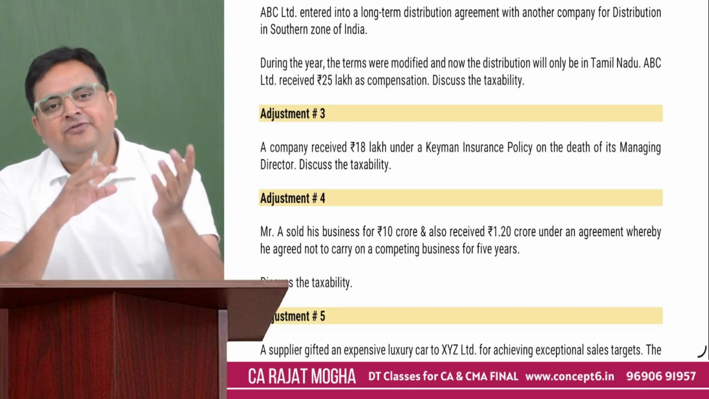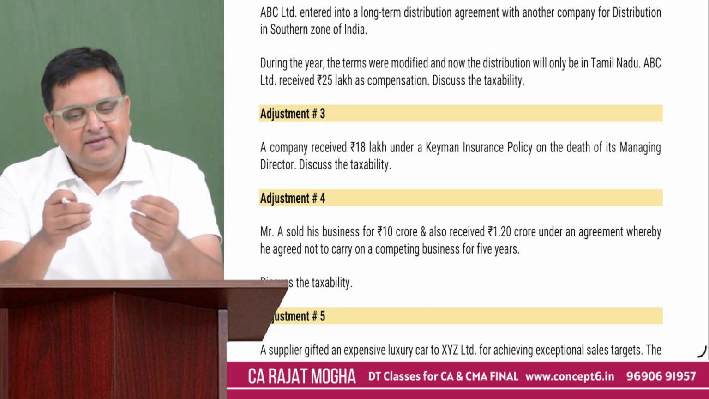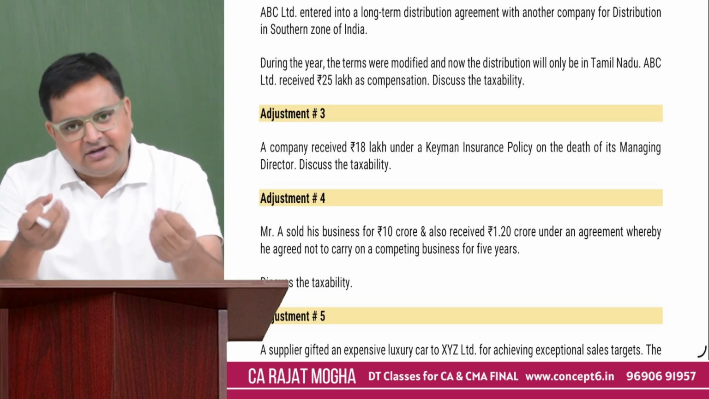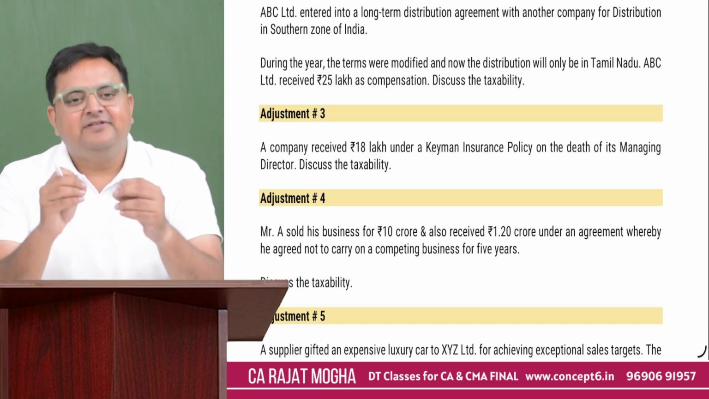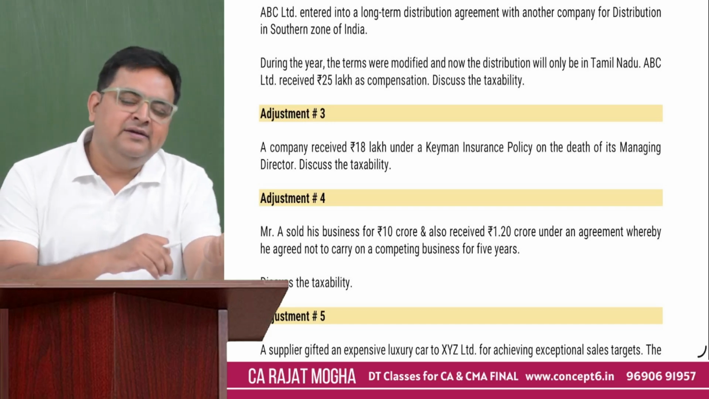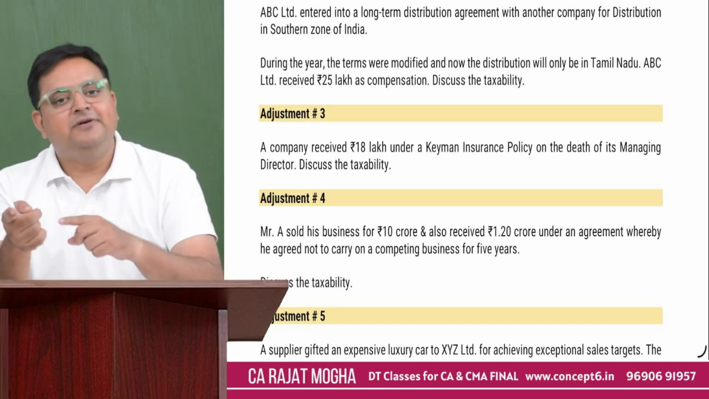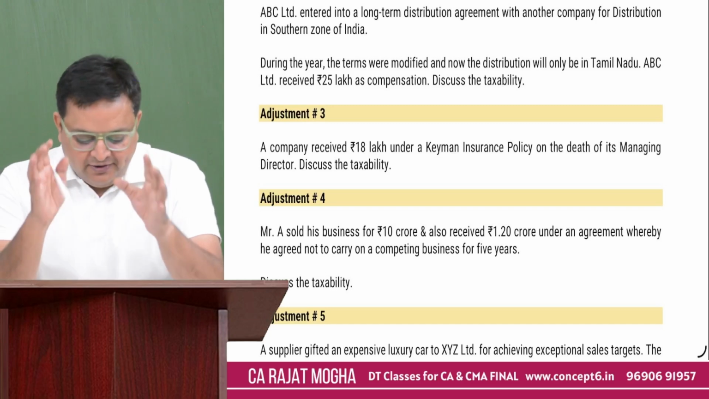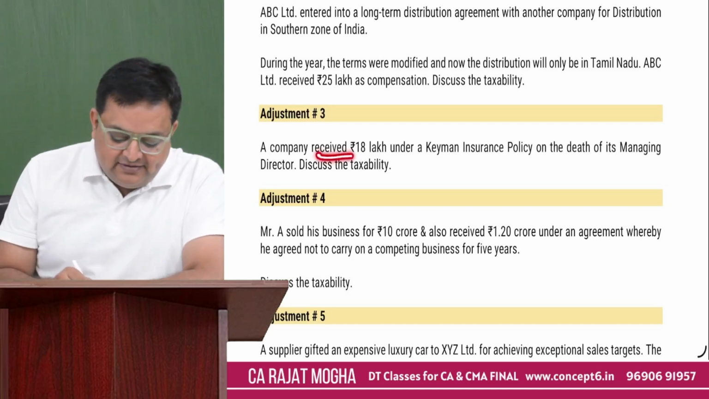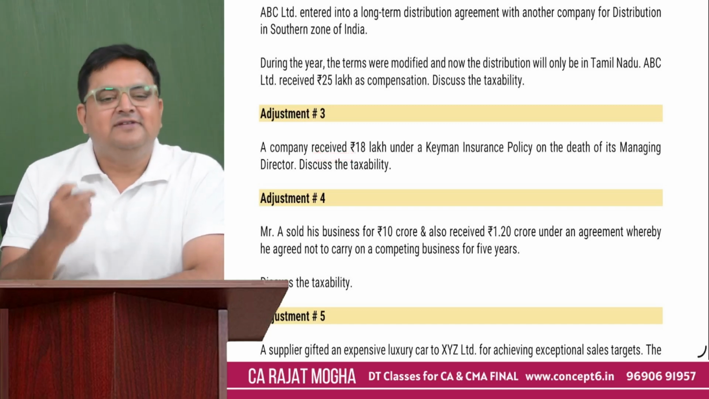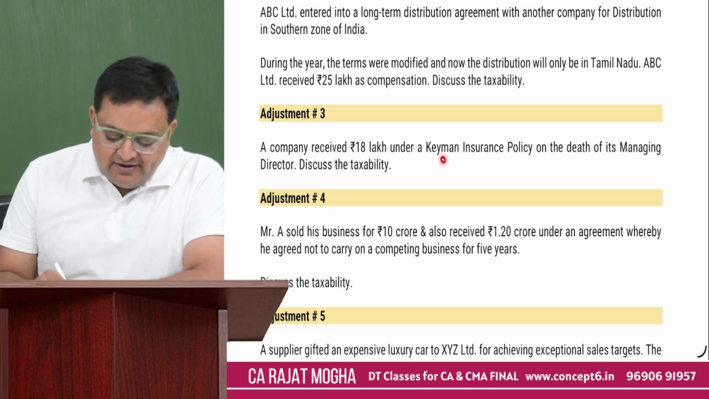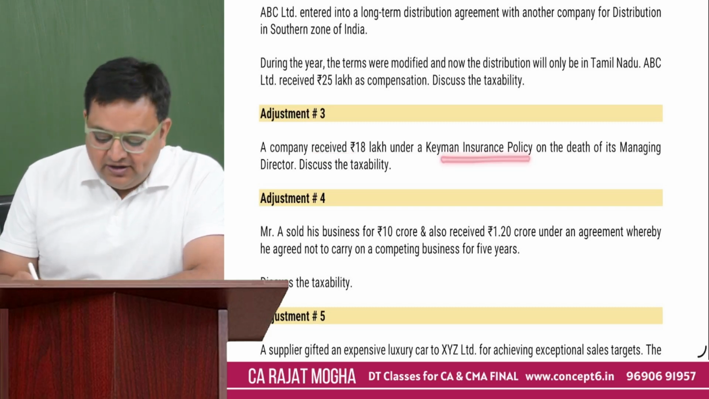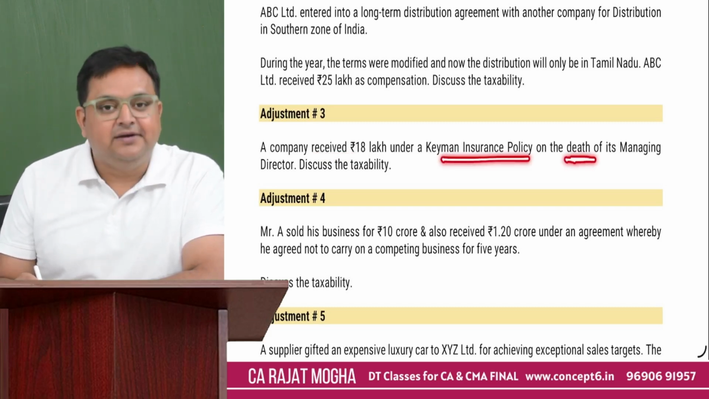So if this amount is received by the company, then it is taxable under PGBP. The charging section says it. If it is received by the employee, then it is salary income. In case it is received by some other person, then it would be IFOS income, but it is always taxable. So now a company received. Who is receiving this money? The company is receiving this 18 lakh rupees under the Keyman insurance policy on the death of the managing director.